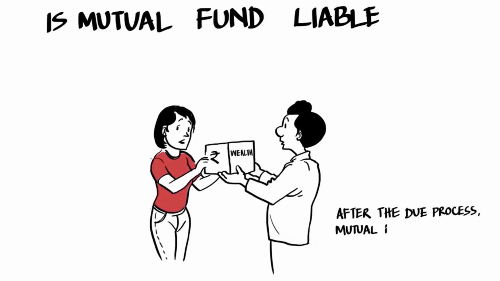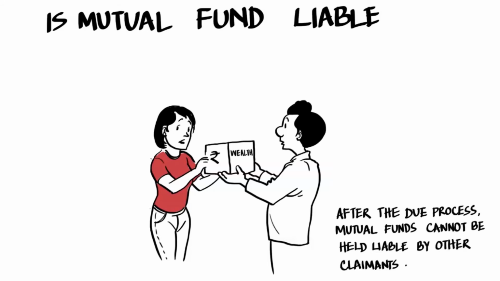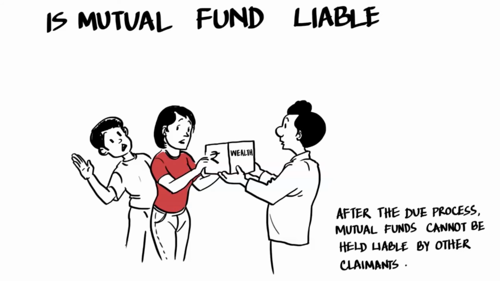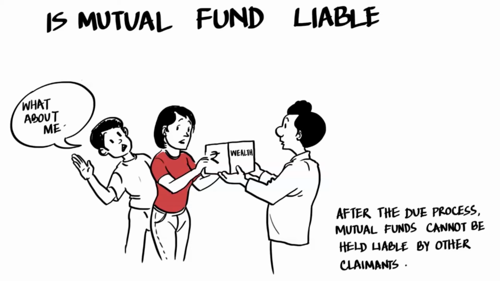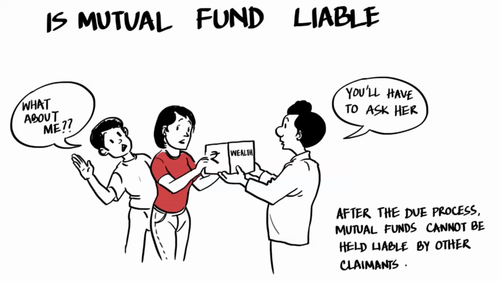Mutual funds are not responsible for equitable distribution of investments among heirs of the deceased unit holder. This absolves the mutual fund of its responsibilities. If there is a dispute, the person holding the units or redemption proceeds holds it in trust, pending final settlement. If Alka's brother changes his mind after signing the NOC, he cannot ask the mutual fund. He should stake his claim with Alka, who has been paid off after all the papers are in place.